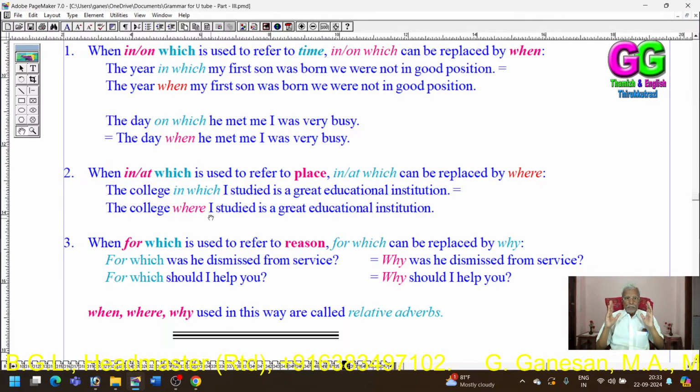Thus, we have seen that when in which or on which is used to refer to time, we can replace in which or on which by when. Secondly, when in which or at which is used to refer to place, we can replace in which or at which by where.